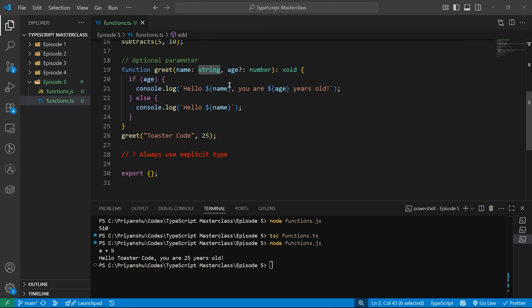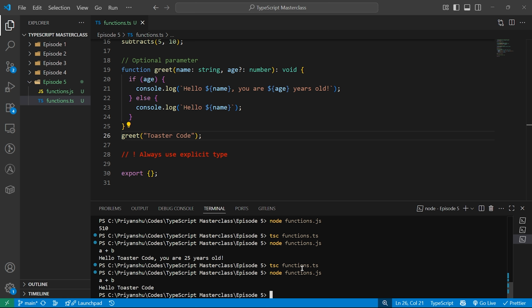Here we see we passed the age, so we are getting hello toaster code, you are 25 years old. Let's not pass the age. So let me again transpile the code, or I should have just changed it in the JavaScript. Okay, here we see hello toaster code, no age.